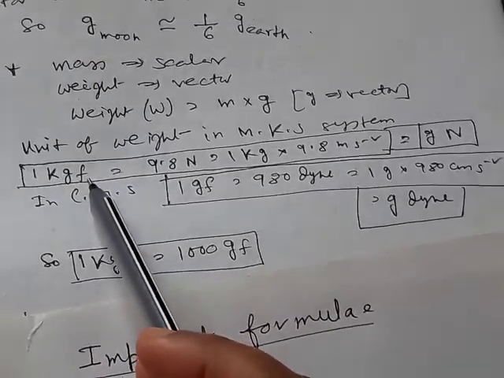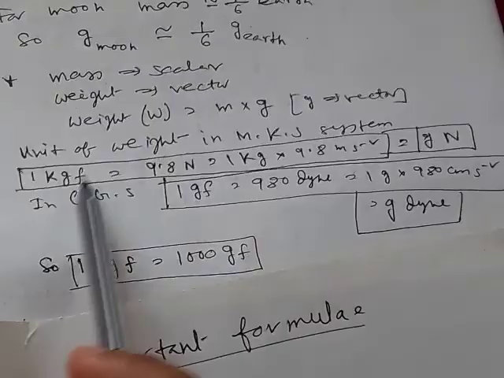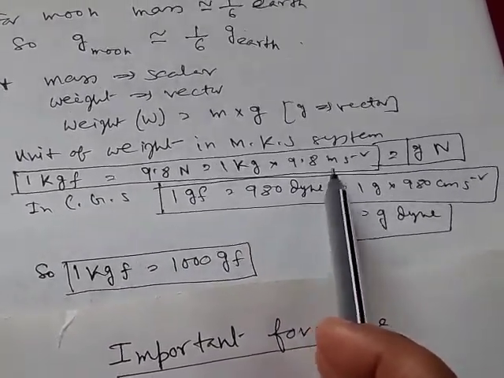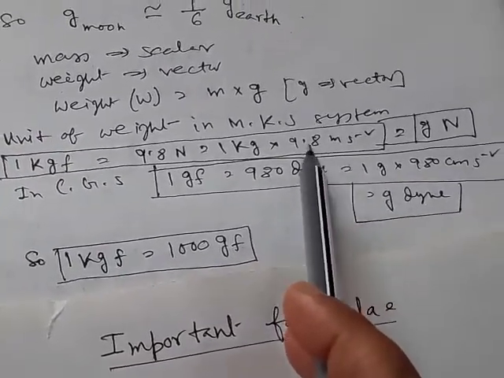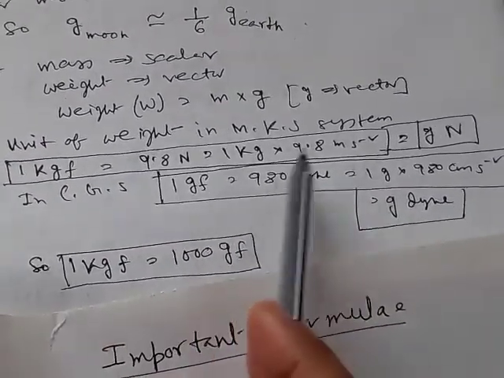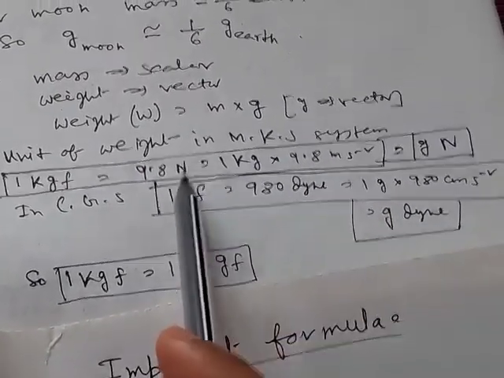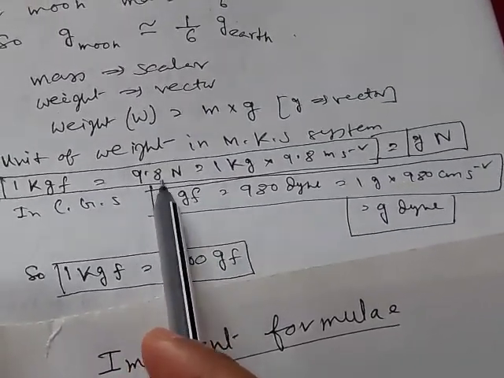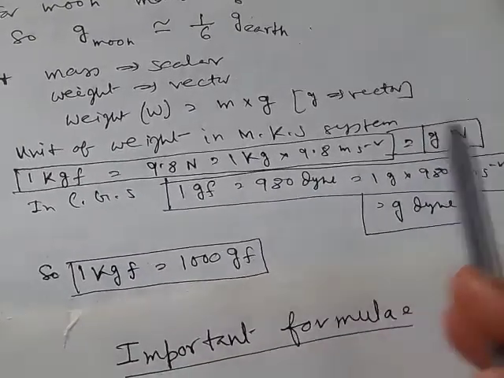1 kgf is equal to 1 kg into f, where f is the acceleration due to gravity, 9.8 meter per second square. That is equal to 9.8 kg meter per second square. Now kg meter per second square is Newton, so 9.8 Newton, and this is the value of g, so we can write g Newton.